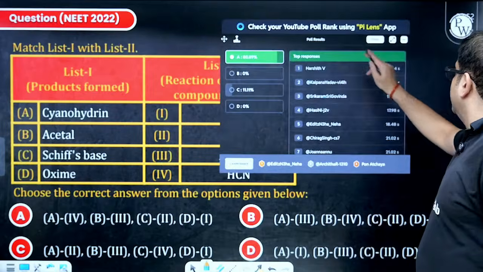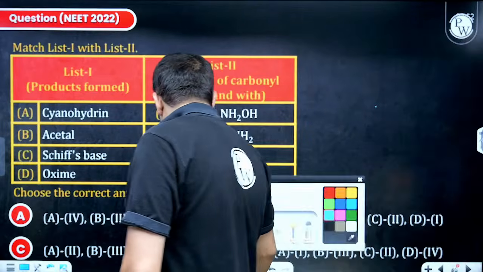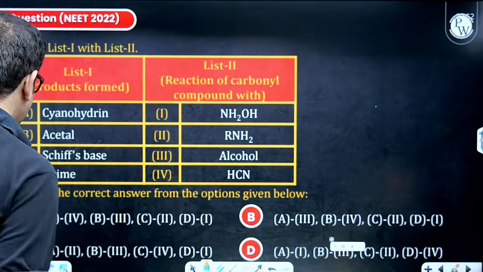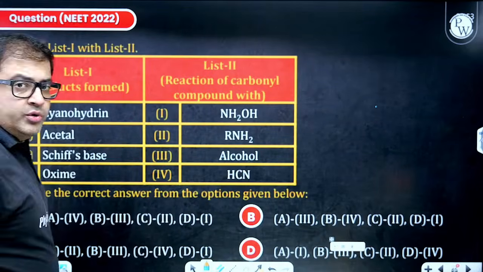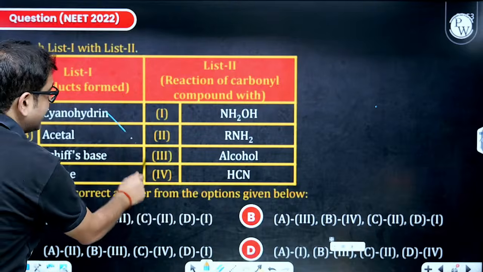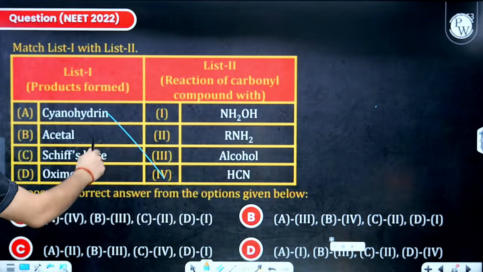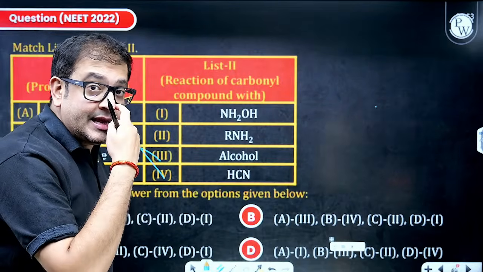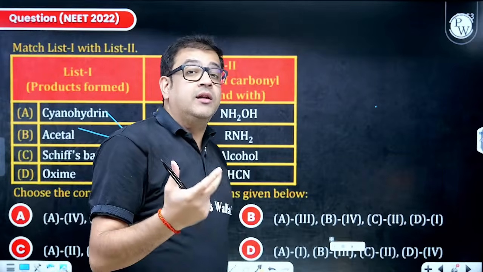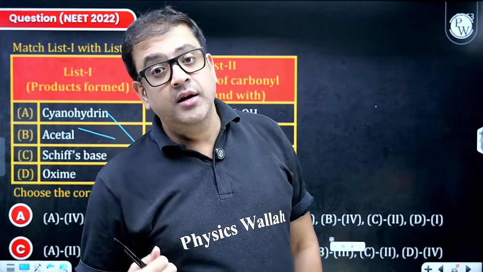88%. Let us check. The question says, beta, this is cyanohydrin you get once you react carbonyl compounds with HCN. Sir, acetal you get once you react carbonyl compounds with alcohol. This ester can be hemiester, it can be complete ester.